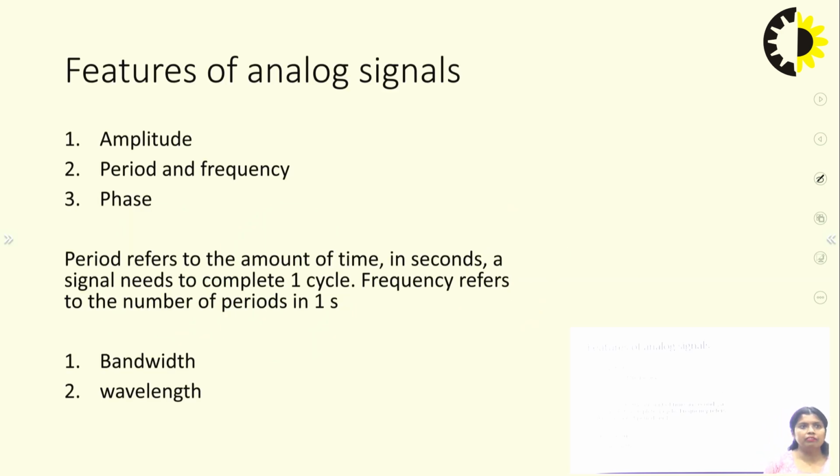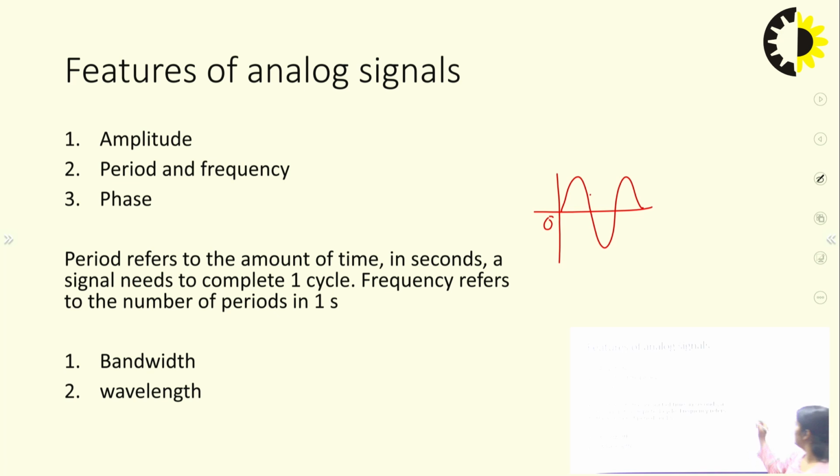Now, the features of the signal. Here are the features or characteristics of analog signals. The first one is the amplitude. Amplitude is the value of the signal at any given point. Then there are period, frequency and phase. Phase is the signal value relative to 0 degrees.